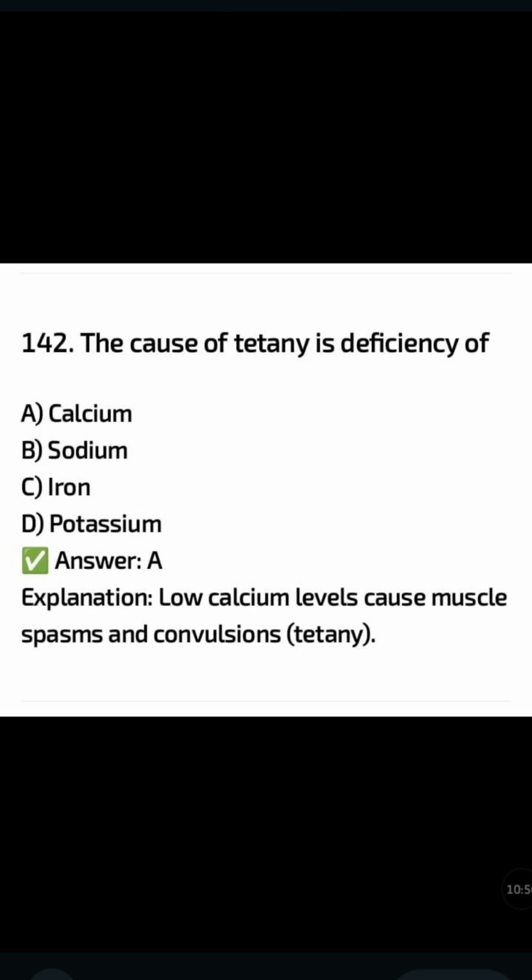The cause of tetany is deficiency of: option A, calcium; option B, sodium; option C, iron; option D, potassium. The correct answer is option A, calcium. Low calcium level causes muscle spasms and convulsions, tetany.